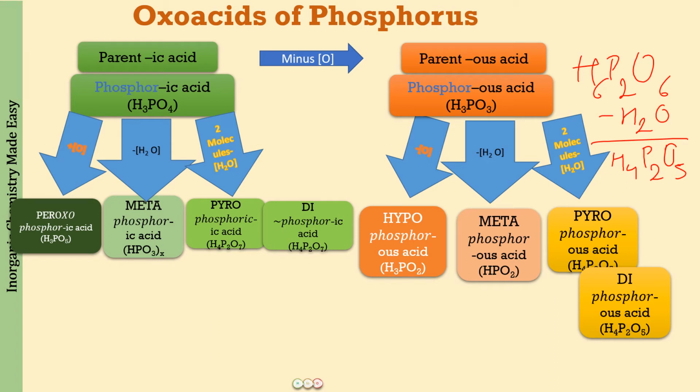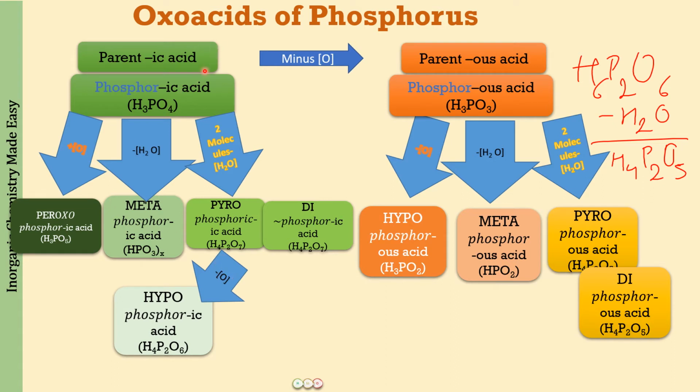Alright, next what did we do? From the pyrophosphoric acid, we are going to subtract one oxygen, and we are going to add one oxygen, to get two more oxo acids. The first one, when we subtract one oxygen, is going to be hypodiphosphoric acid, right? So this is going to be hypophosphoric acid, that is H4P2O6. Fine. We simply call it hypophosphoric acid. We do not use di, but you just have to remember that it is not from one molecule of phosphoric acid that we are removing an oxygen atom.